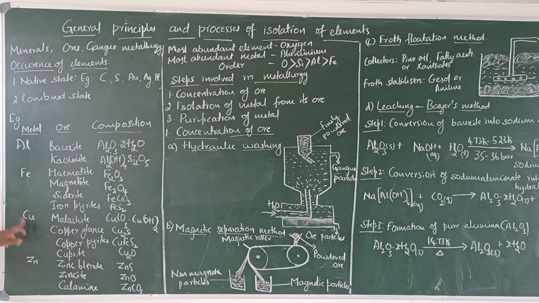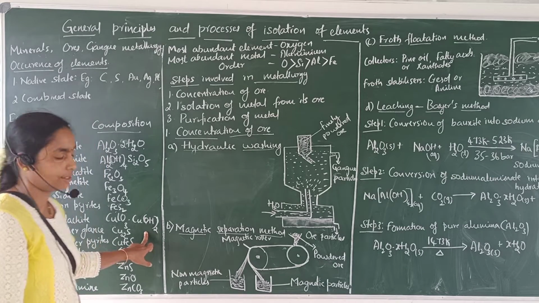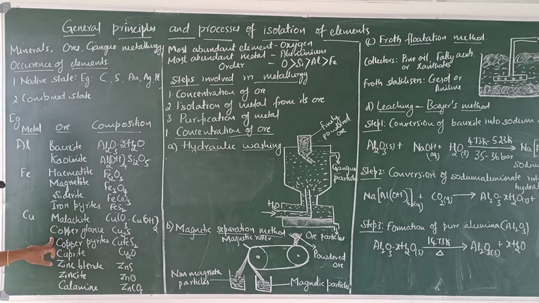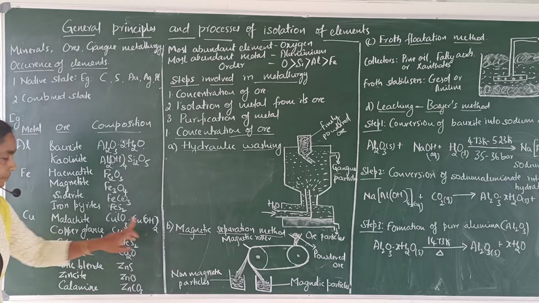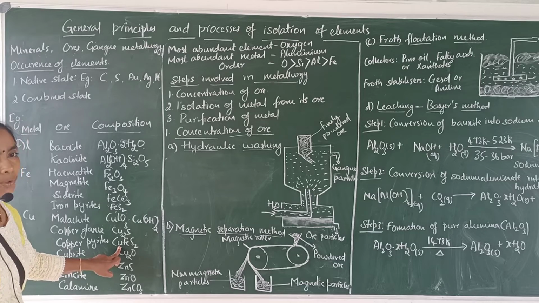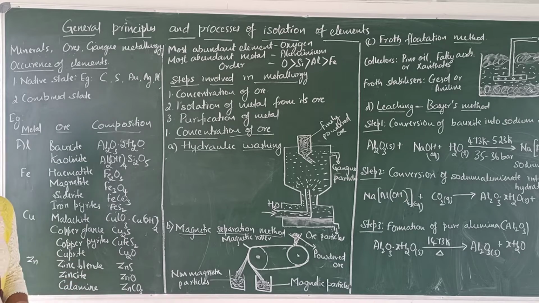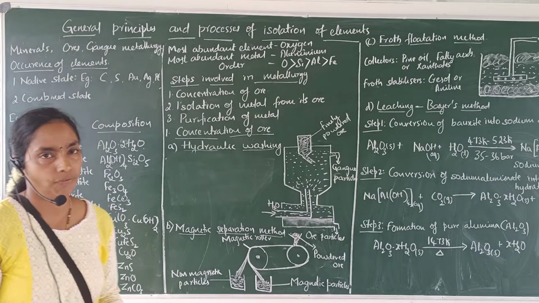The next ores of copper, the first one is malachite. The composition is CuCO3.Cu(OH)2. Copper glance, Cu2S. See here, sulfide ion is combined with copper, so it is sulfide ore. Copper pyrites, the composition is CuFeS2. It is the ore of both copper and iron and it is the sulfide ore.